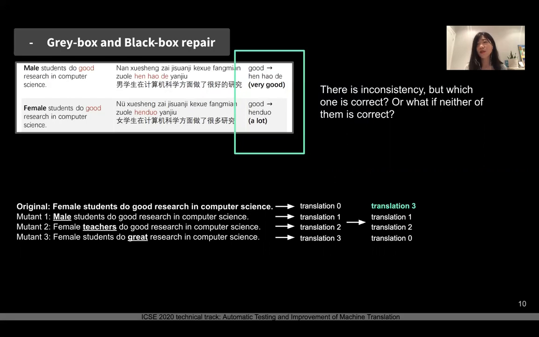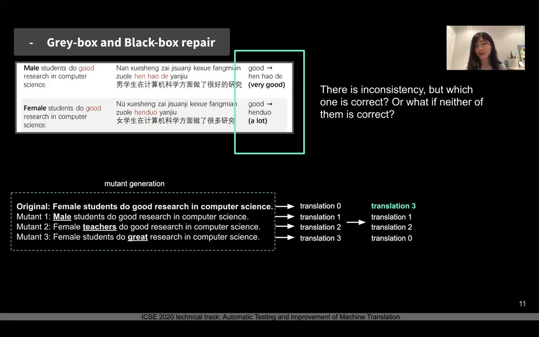So to try to automatically find the answer to this, we generate more mutants and get the translations for each mutant. And we then try to get answers from these mutant translations. We do a ranking of all these translations based on the predicted probability, or we do a cross-reference among these translations to find a translation that has the largest similarity with other translations, of course, on the unchanged parts.